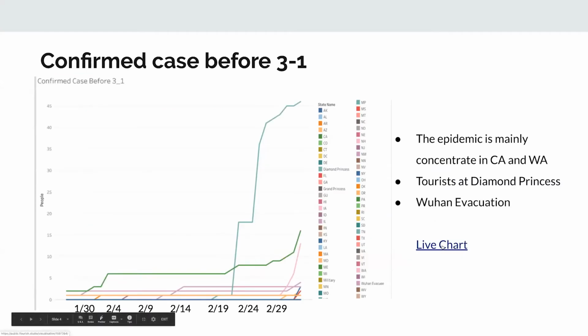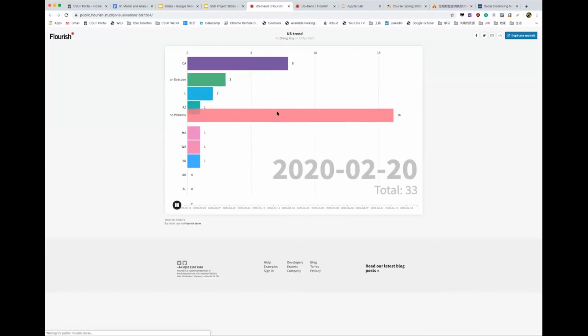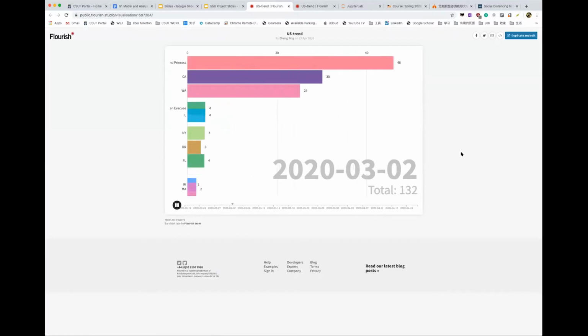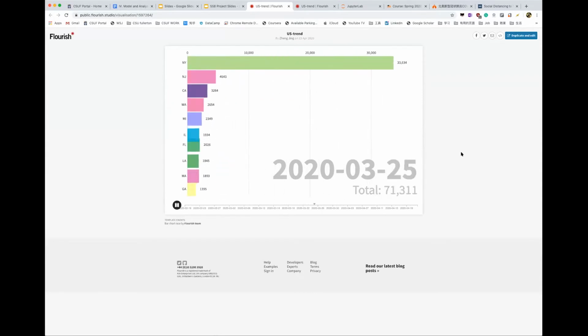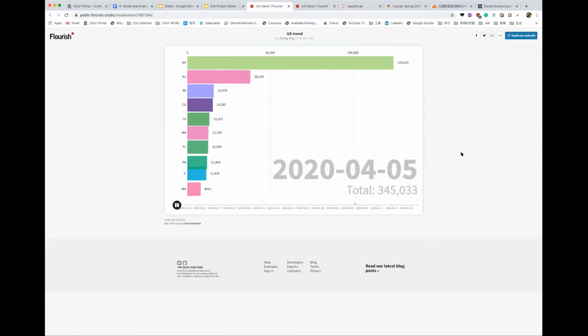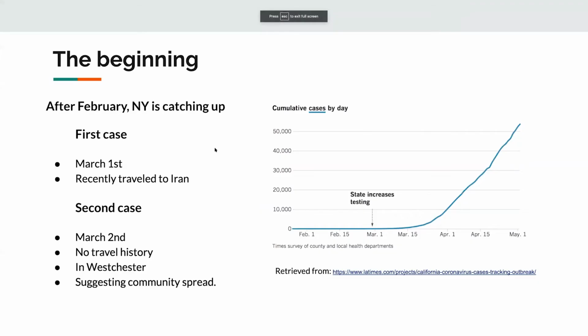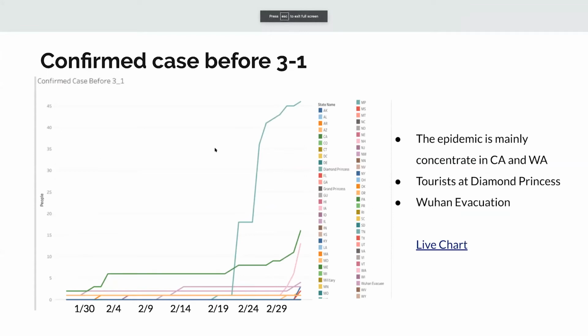Let's watch the live chart, please. The live chart shows the trend in the United States. The chart shows the United States diagnoses start to surge in March. And let's look at the graph of the confirmed cases before March 1st.